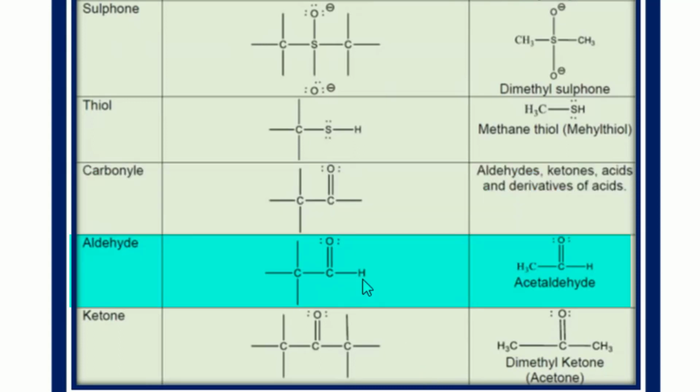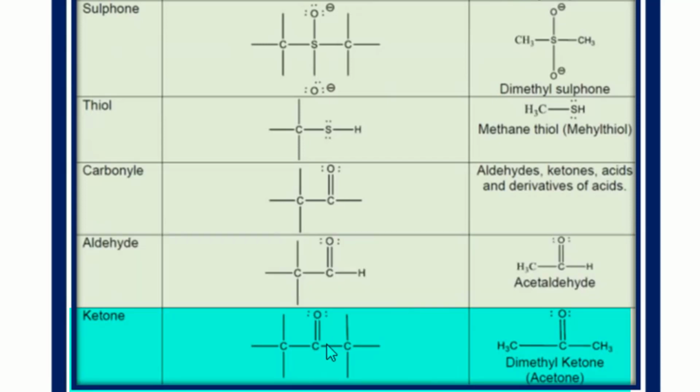The first family of these carbonyl compounds is the aldehyde. When on one side of the carbonyl we have hydrogen, at minimum there should be hydrogen over here. That family, having hydrogen on one side of the carbonyl, is called the aldehyde. The representative example of this aldehyde: this is the carbonyl, on one side we have the hydrogen, on the other side we have the carbon. This is called acetaldehyde.